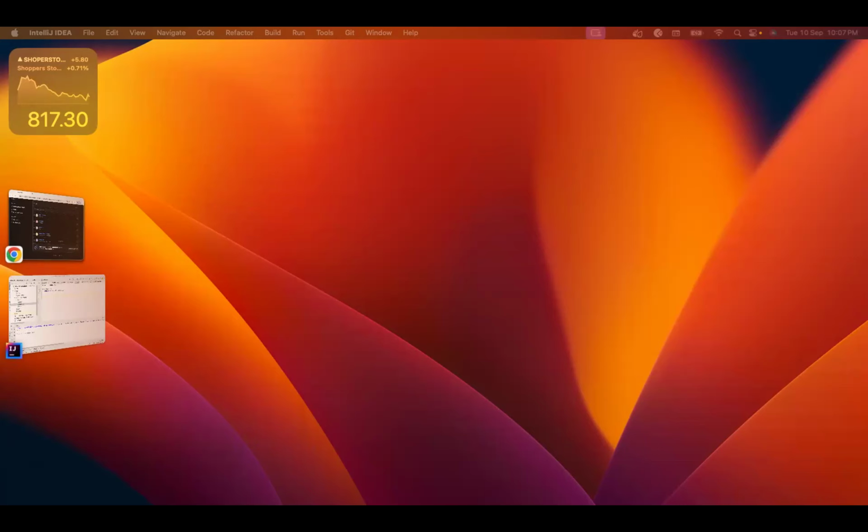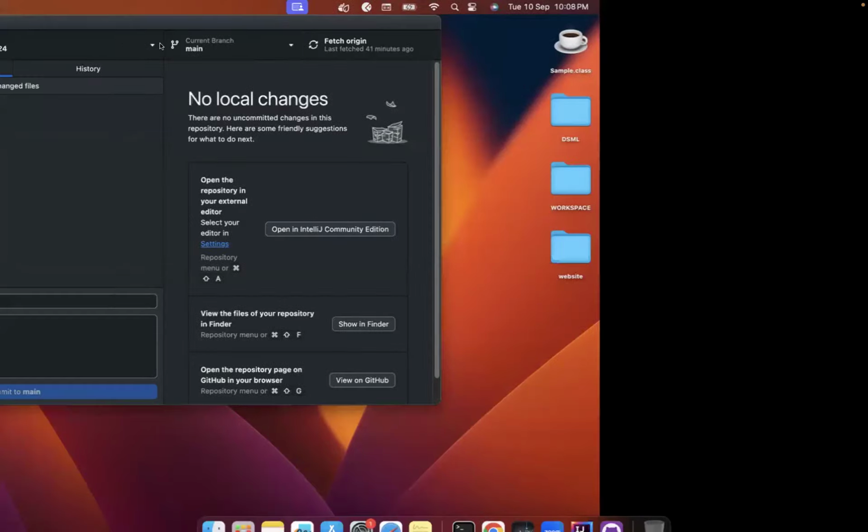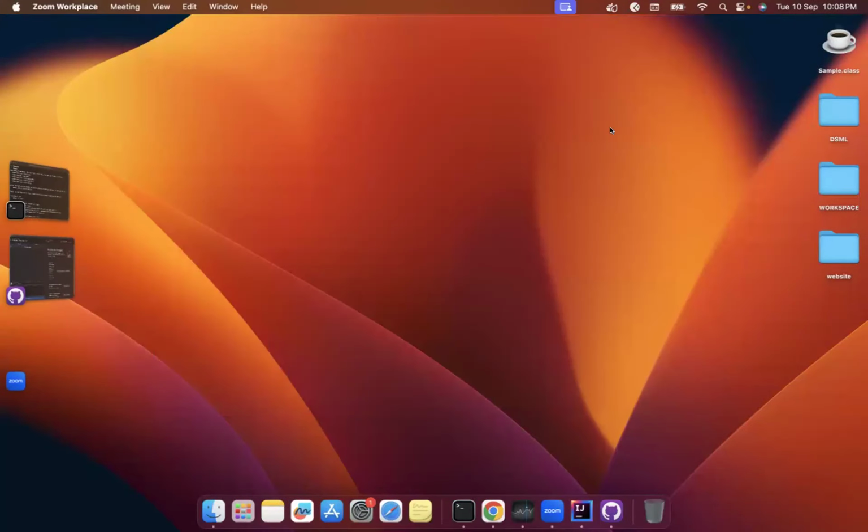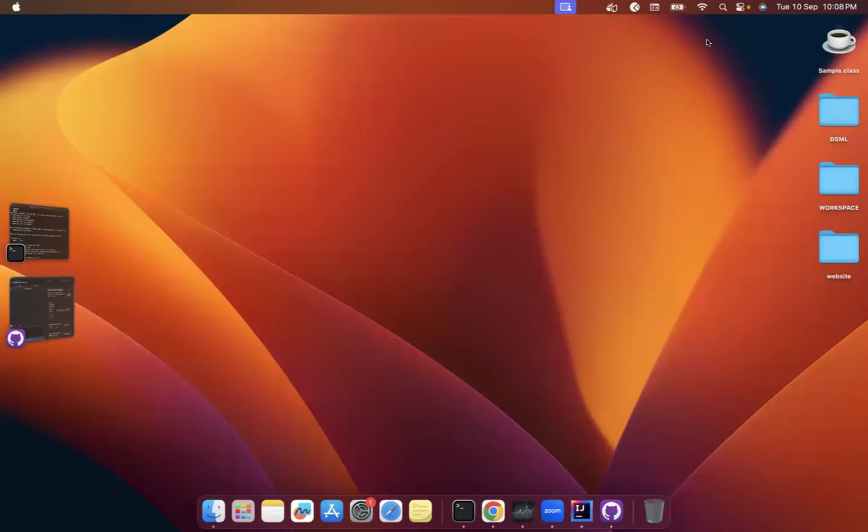Yes, we can. Okay, so let me share it again. I just copied this from the IDE. Are you able to see the sample.java and the .class?